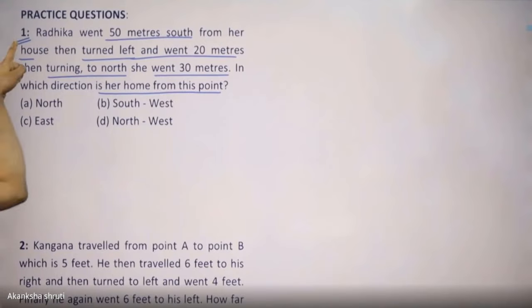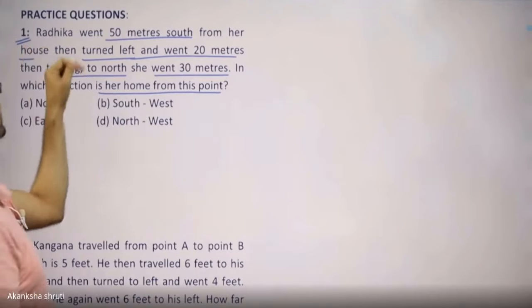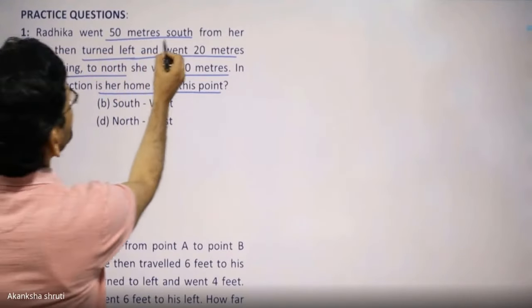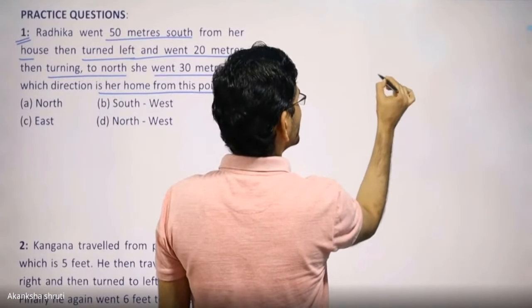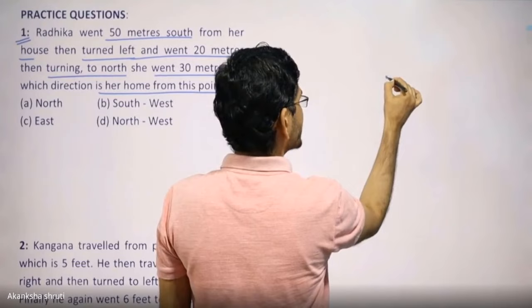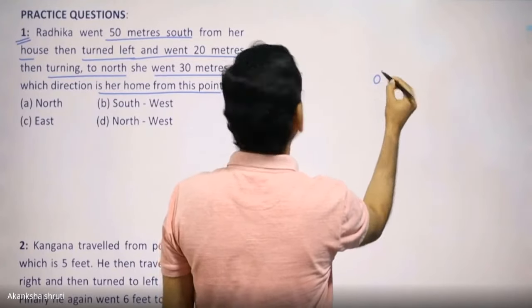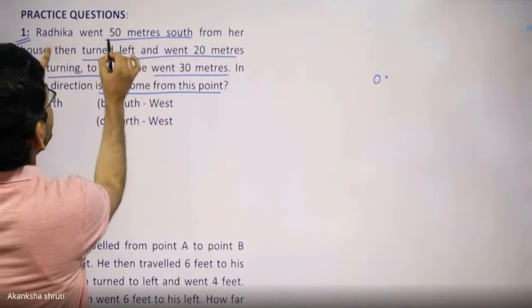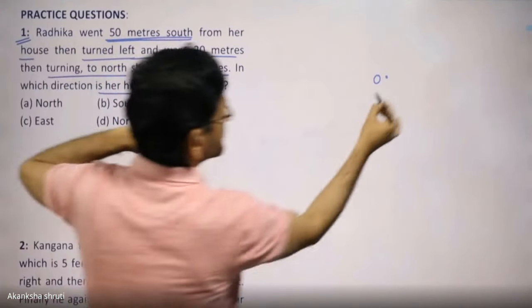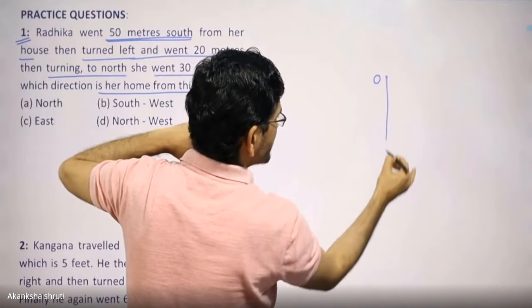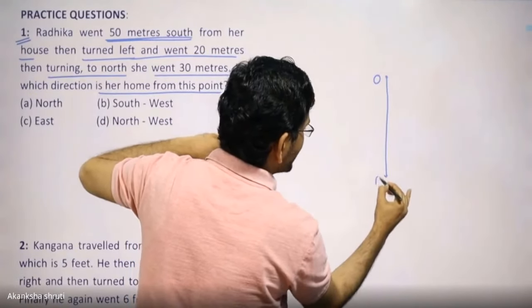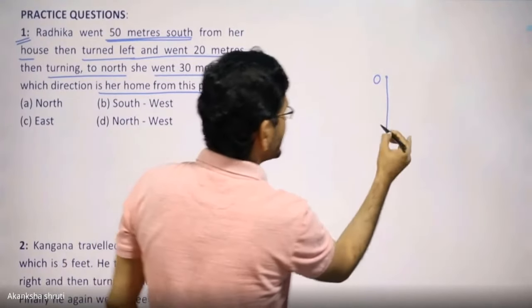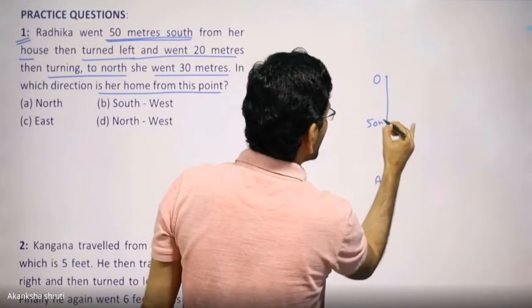So in question number 1, we have to draw a diagram for the motion of Radhika. Radhika went 50 meters south. So consider the point A, or you may consider the starting point as O itself. Read it carefully. Radhika went 50 meters south. So student, draw this south downward. Consider Radhika has reached point A. So this A is 50 meters south.